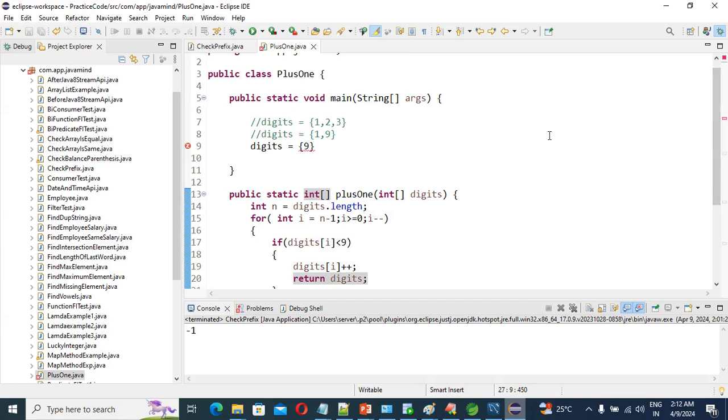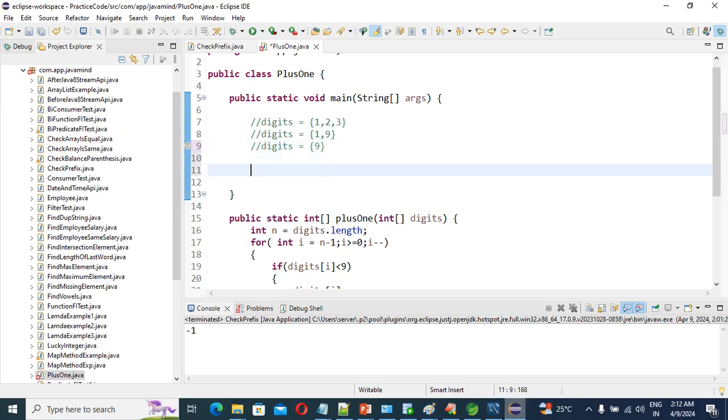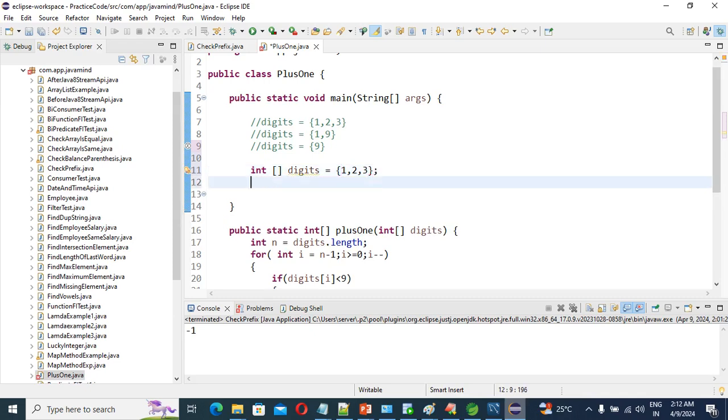So guys, how are we going to call this? For that purpose, now comment this. So now we'll come here. First we'll take the input, right? An int array digits equals, suppose, 1, 2, 3, right? For that our output should be 1, 2, 3, 4, right?